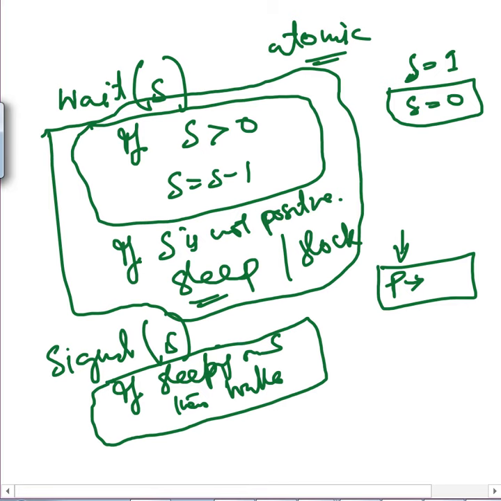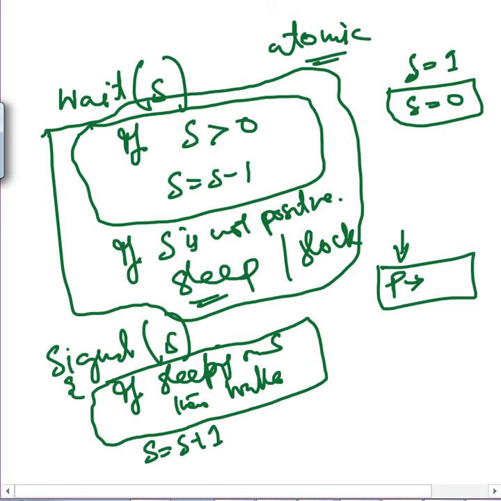Similarly, it also has a second part. Maybe there is no process sleeping. Maybe it was the last process that does the signal. So maybe there is no process sleeping. What are you going to do? You will increment S = S + 1, so that you release the lock. So technically you are releasing the lock here.